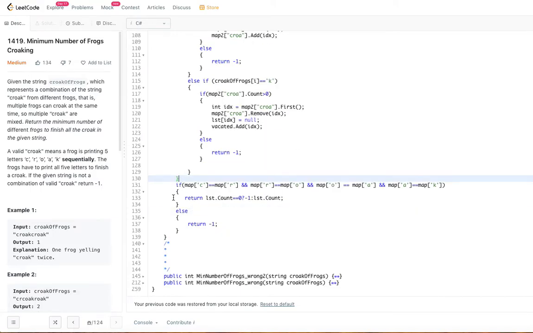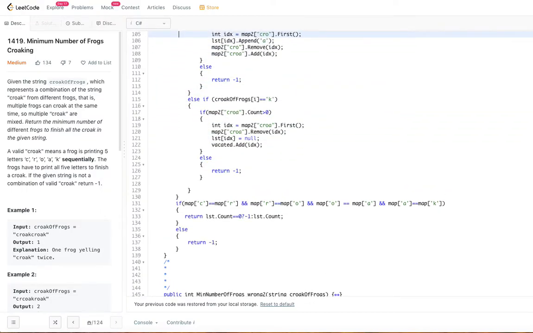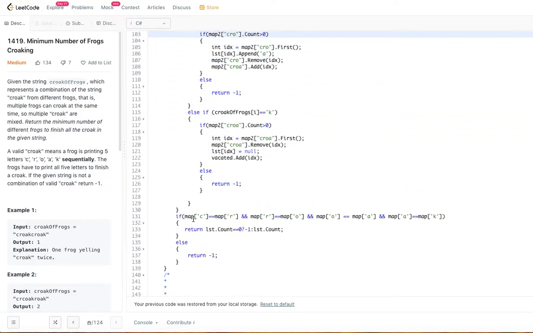As I said, before returning, what we are saying is map of C is equal to map of R. That means you are trying to see if all the occurrences are the same or not. If they are not the same, obviously you are going to return -1. If they are the same,